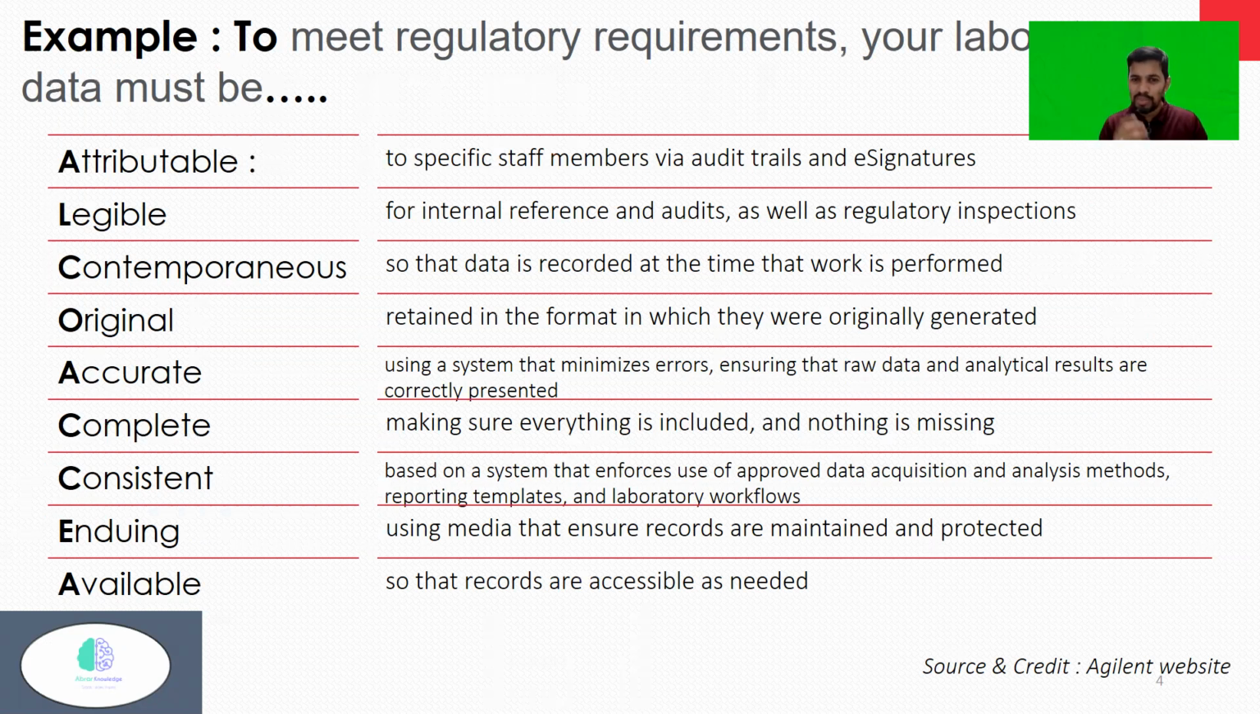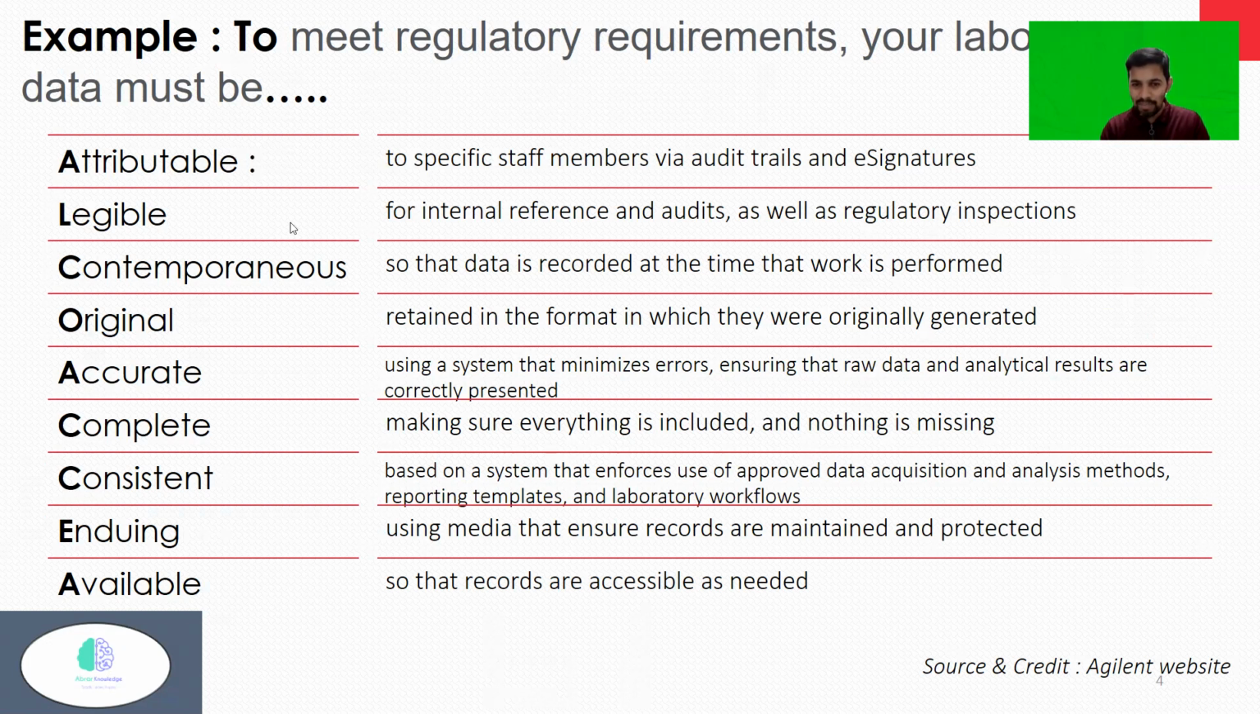Attributable to a specific staff member via audit trail and e-signature, so that we can attribute who has created the record. The next one is legible, for internal reference and audit as well as for regulatory inspections. Then contemporaneous, so that data is recorded at the time the work is performed, not backdated, not previously dated. Original: retained in the format in which it was originally generated. Let's say you generated the record in PDF, then we need to keep the original form. You might transfer it electronically in various forms, but the original form is very important.